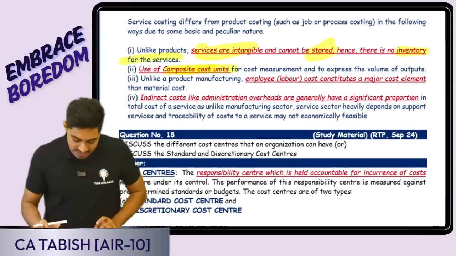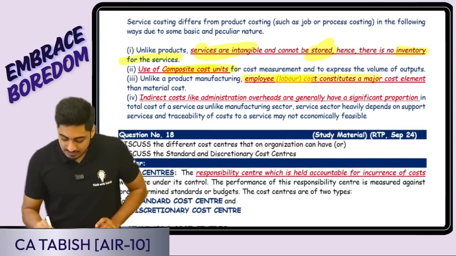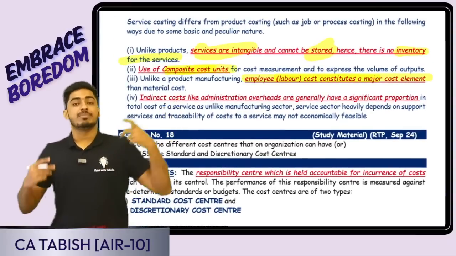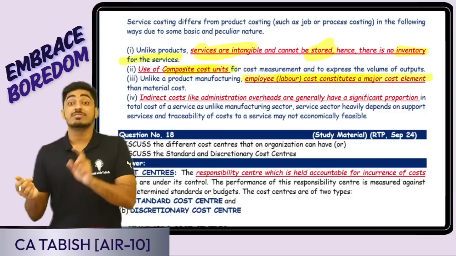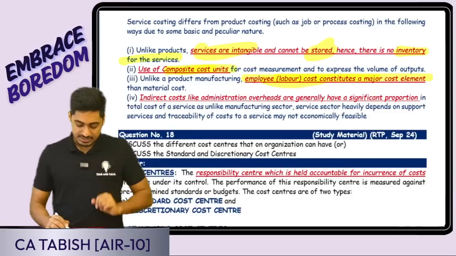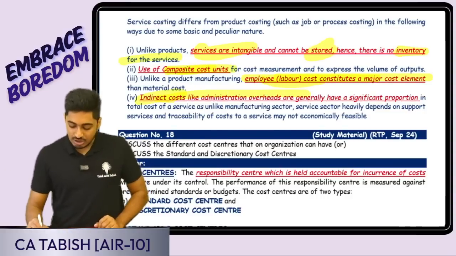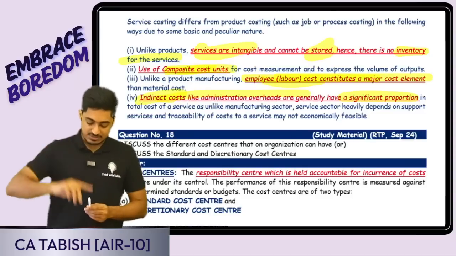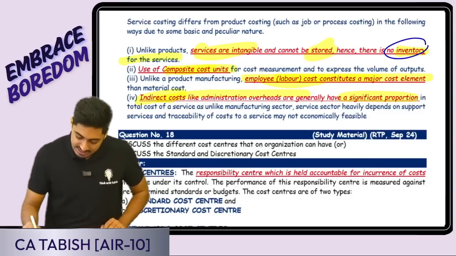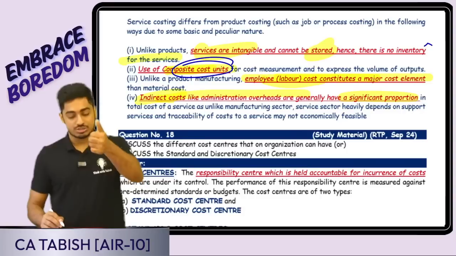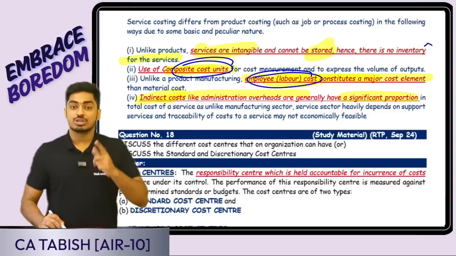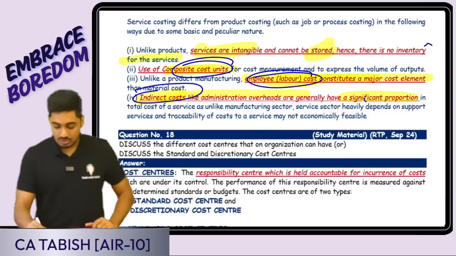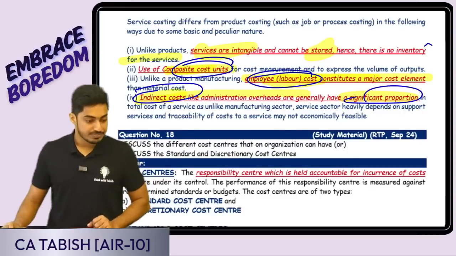Okay, fine, boss. Yes, in case of product costing, material will be the main cost. Yes, in case of service, now labor is going to be the main cost. Third difference. Fourth difference is indirect cost will be having a significant proportion. Okay, so four main differences. Firstly, there is no inventory. Yes, second point is composite cost unit I'll be using. Third is employee is going to be a main cost. Yes, indirect cost will also be having a significant proportion.